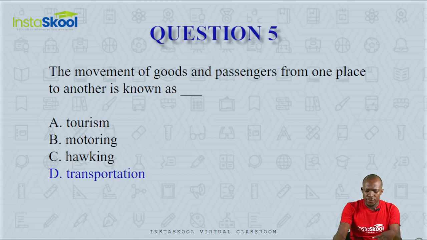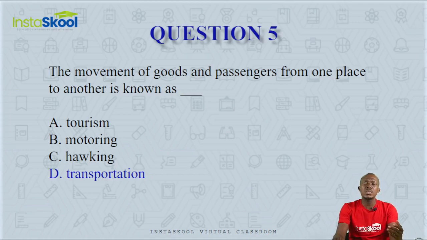Number 5. The movement of goods and passengers from one place to another is known as dash. Is it tourism, motoring, hawking, or transportation? Tourism is when you leave your usual residence to another place for a specific reason for a particular period of time. Motoring is the act of driving.